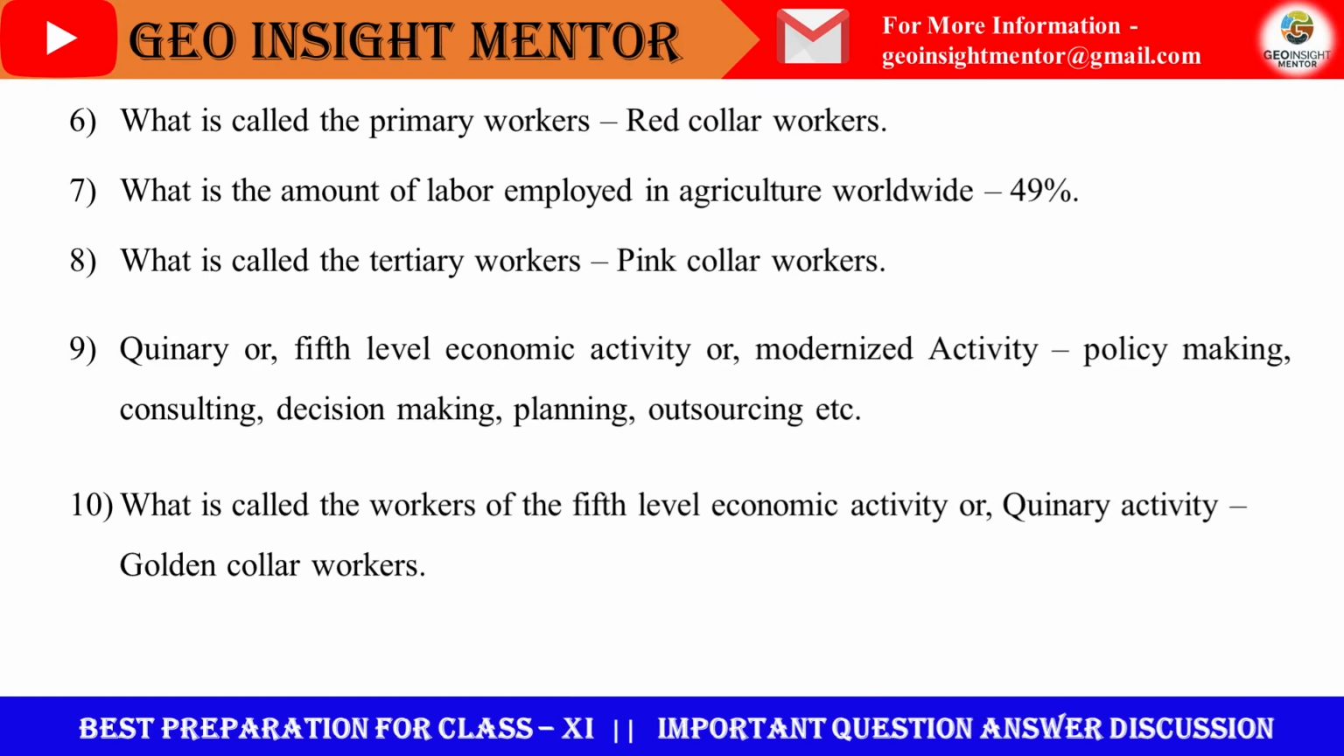What is the amount of labor employed in agriculture worldwide? 49% of the total population are engaged in this sector. That is the primary sector, that is the agricultural sector. Next question. What are the tertiary workers called? They are called the pink collar workers.